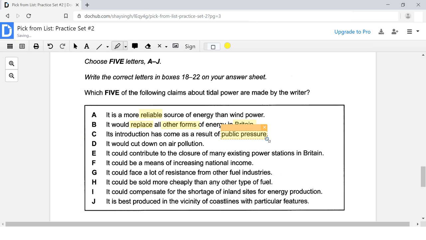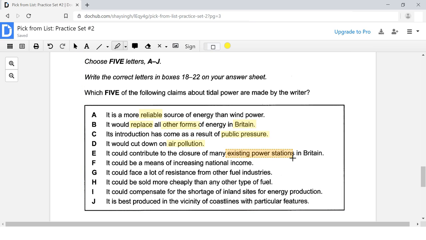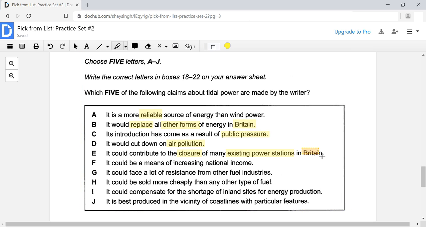We're going to focus on that. Public pressure. That's a much better keyword. Here we have air pollution. For answer choice E, it's focusing on existing power stations. It's specifically focusing on the closure, shutting down these existing power stations in Britain.